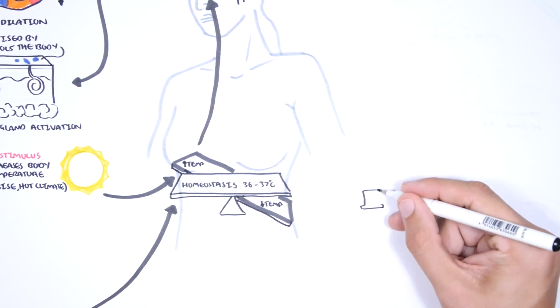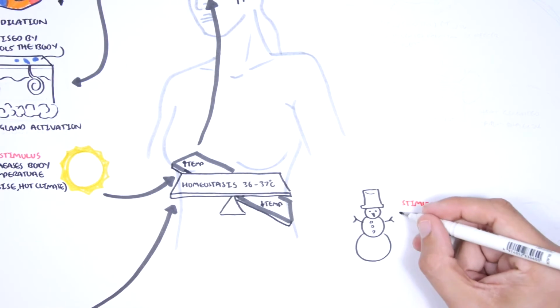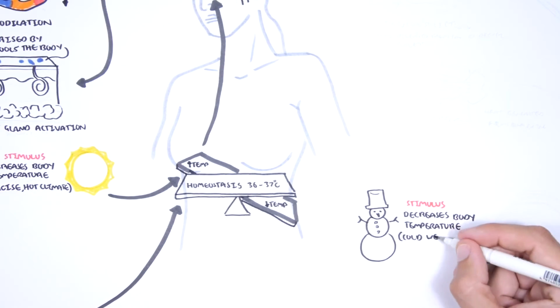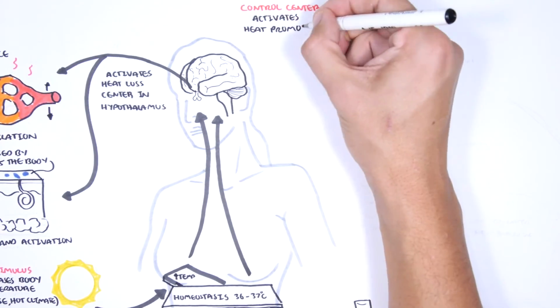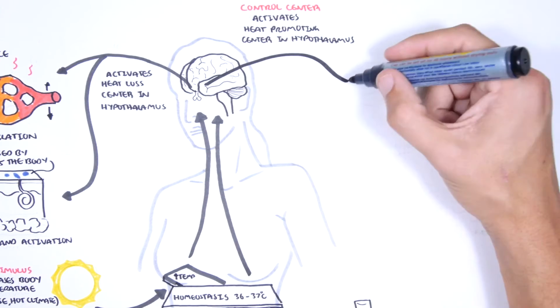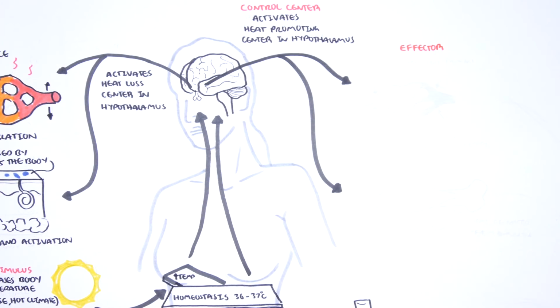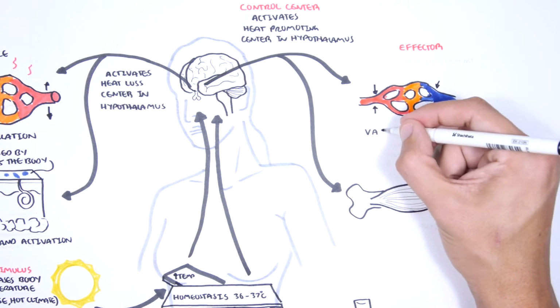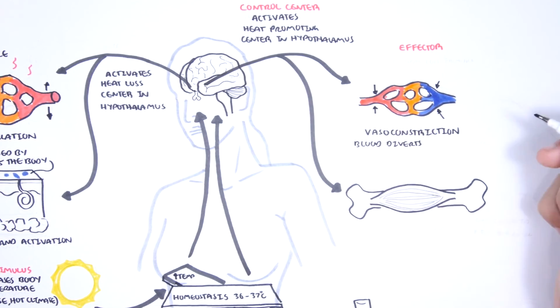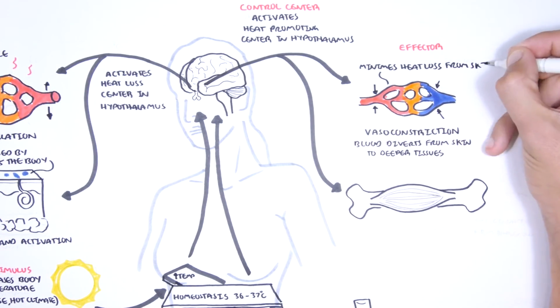Conversely, if the stimulus causes a decrease in body temperature, such as the cold weather outside, let us just say your body temperature drops much below 36 degrees Celsius, the brain, which is the control center, activates heat conserving mechanisms. The first to be activated is vasoconstriction, a narrowing of the blood vessel in the skin, which serves to retain warm blood deeper in your body and minimize heat loss from the skin.